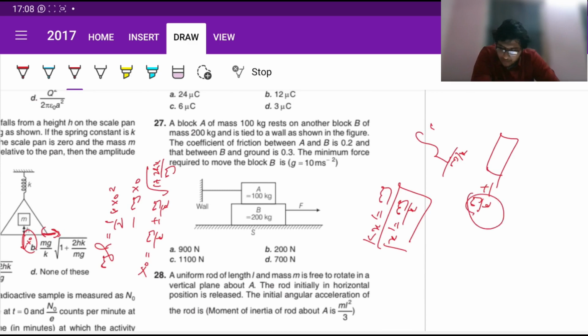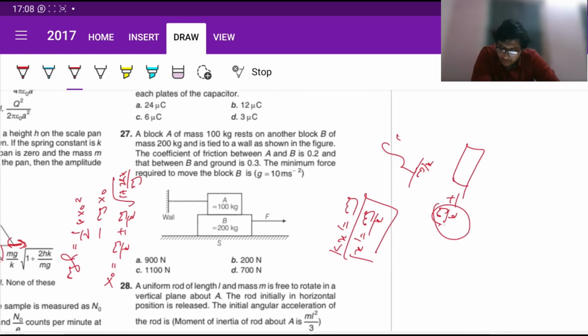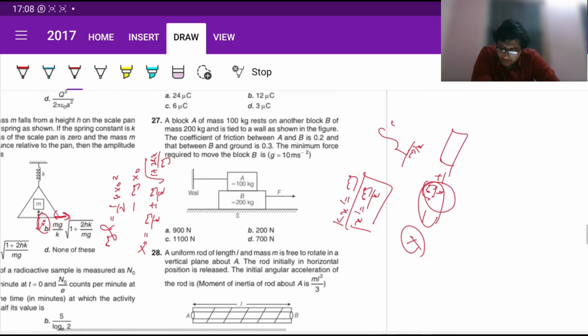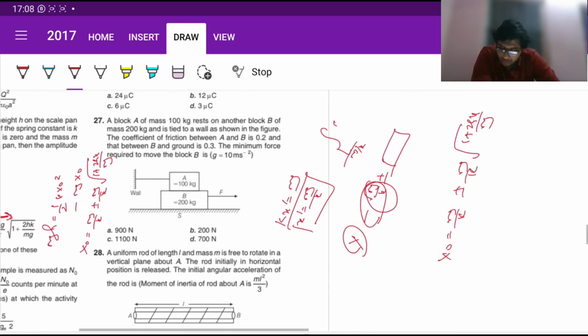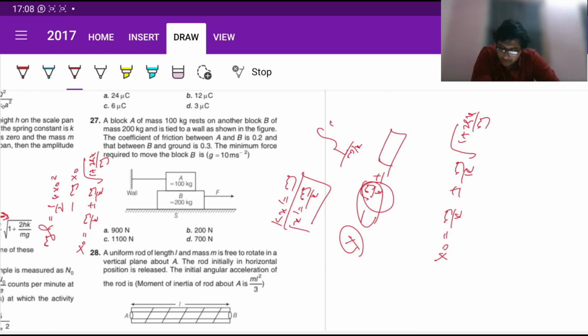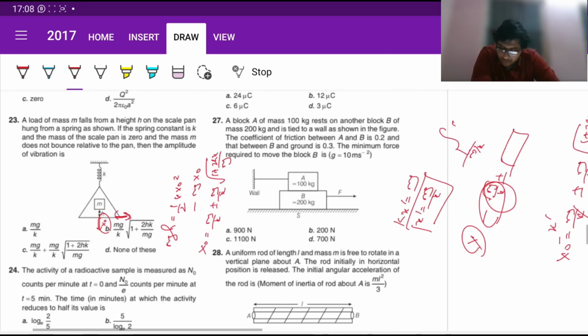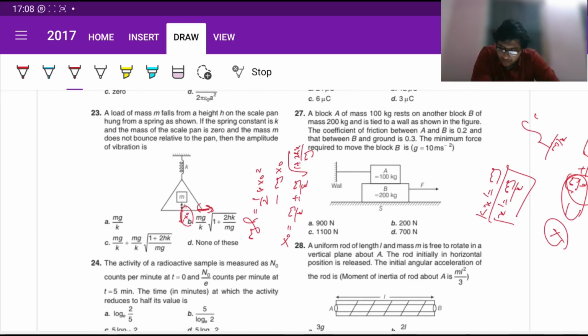Since this is the mean position, the amplitude will be given by whatever is the maximum displacement minus this. So our x naught is given by mg by k plus minus mg by k root over 1 plus 2hk by mg, and since we want the amplitude, it's going to be minus the mean position, so minus x dash, so minus mg by k, so it is going to be mg by k root over 1 plus 2hk by mg. This is going to be our amplitude, so directly it's going to be B.